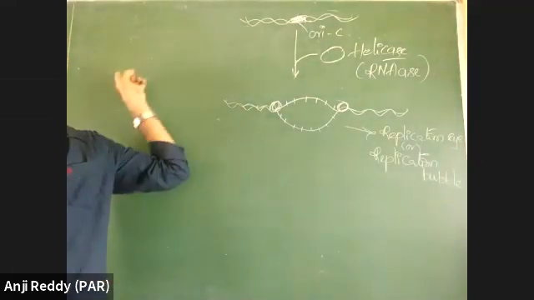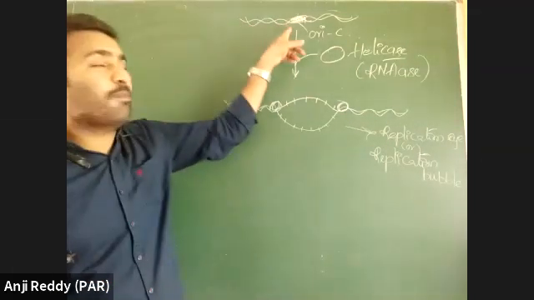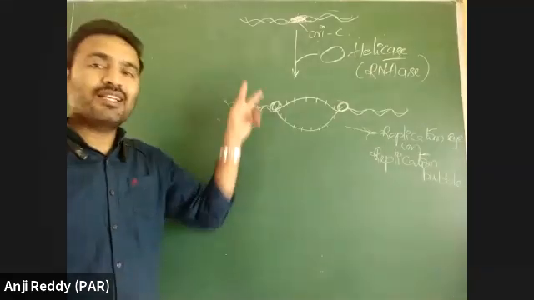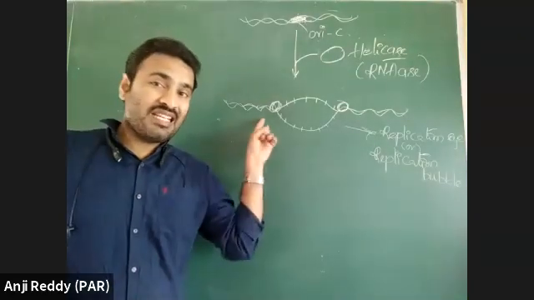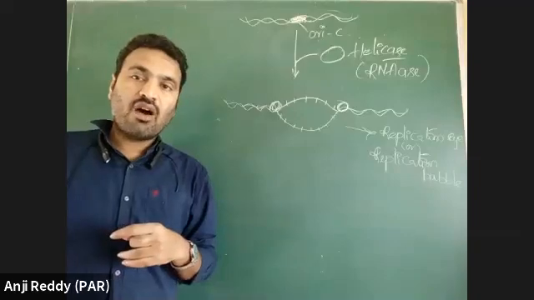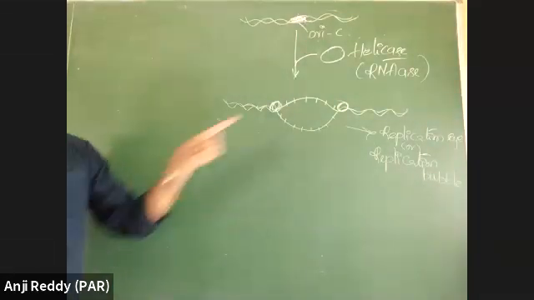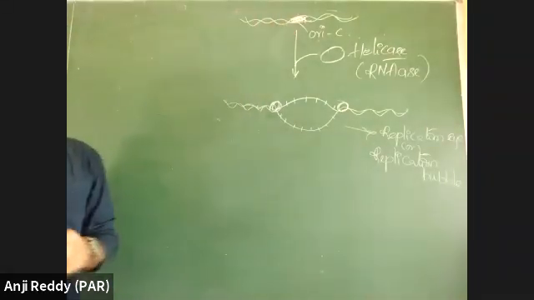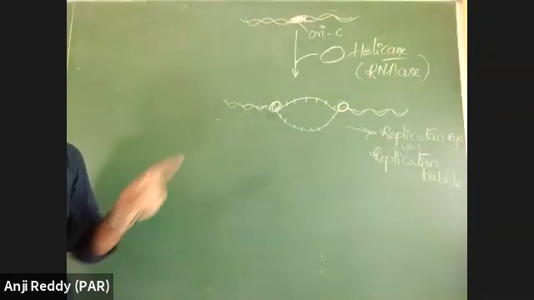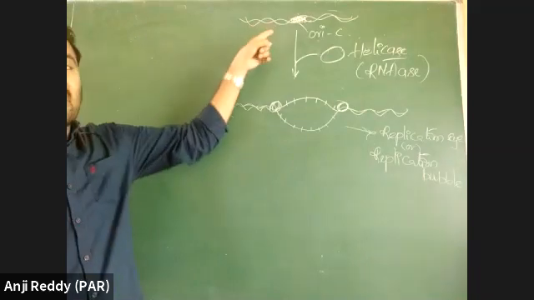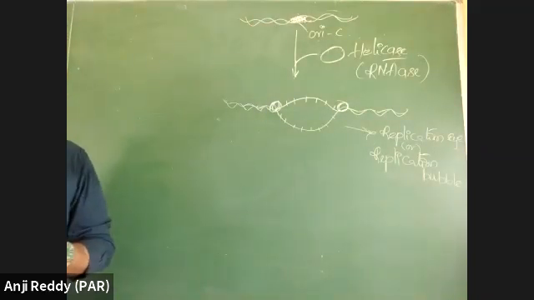Suppose there is presence of more number of GC pairs, then this replication initiation becomes hard and very difficult. Why will it be a difficult task?